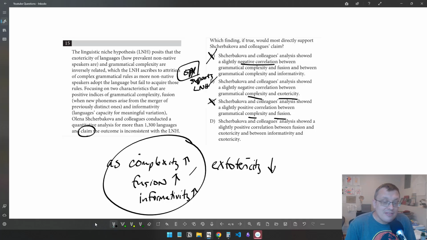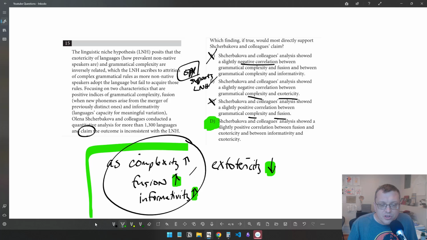They showed a slightly positive correlation between fusion and exotericity and between informativity and exotericity. Here we go, finally, right? This is the opposite of what the LNH says. If there's a positive correlation between fusion and exotericity, what they're saying is as fusion increases, exotericity increases, but that is not what the LNH posits. It posits the other way around. And same thing with informativity and exotericity. So choice D is the only one that flips those correlations around in the way that we wanted, to undermine the LNH and support this claim. And so that's why 15 is D.